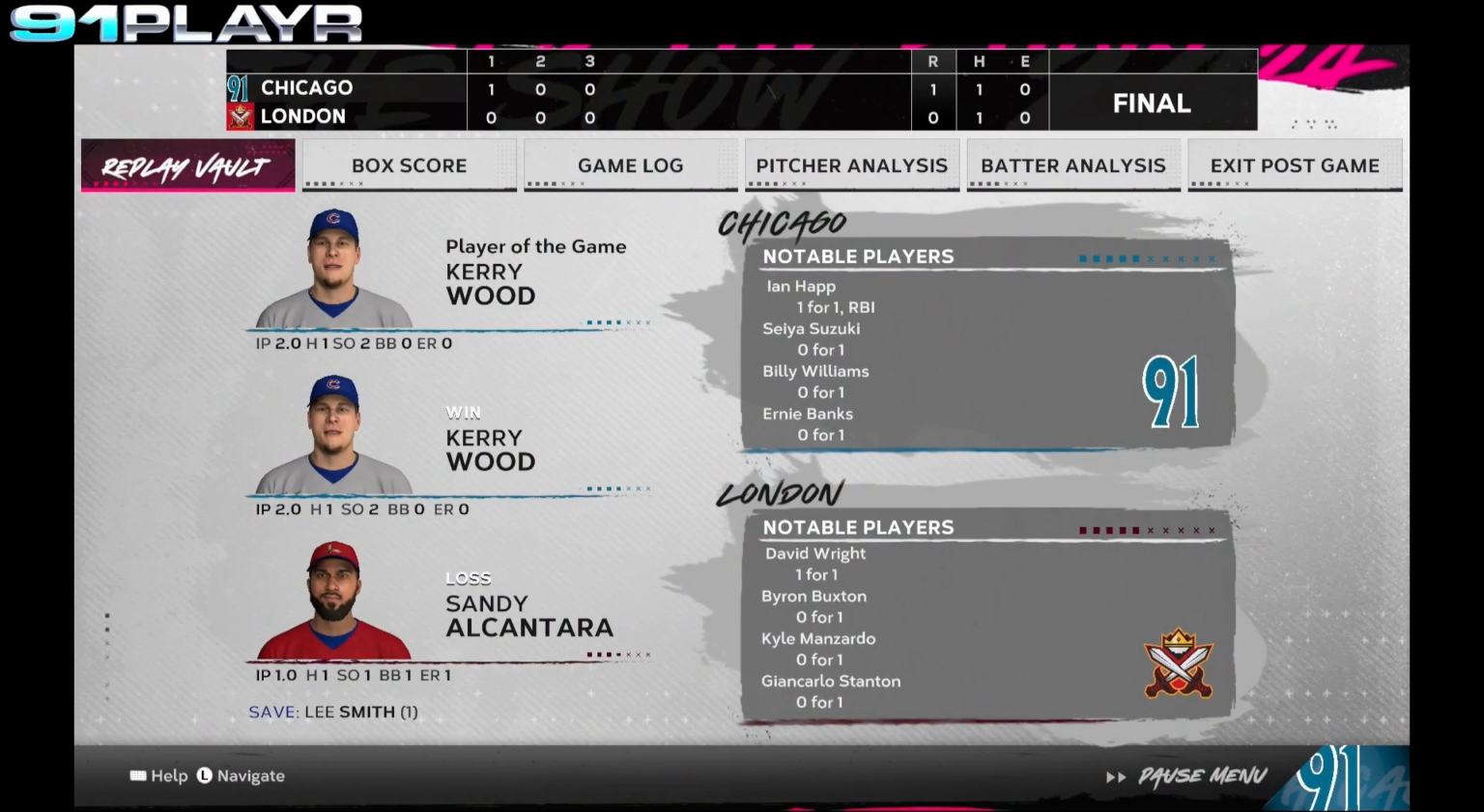Your final tallies from today's game: the Cubs, 1 run on 1 hit. The Lords, no runs on 1 hit. Your pitchers of record: Kerry Wood picks up the win, 2 innings of work, gave up 1 hit, struck out 2. Taking the loss for the Lords, Sandy Alcantara, 1 inning of work, gave up 1 hit, struck out 1, walked 1, and gave up 1 earned run. Picking up his first save of the postseason, Lee Smith. Batting for the Cubs today, Ian Happ was 1 for 1 with an RBI. And for the Lords, David Wright had the only hit for the Lords.